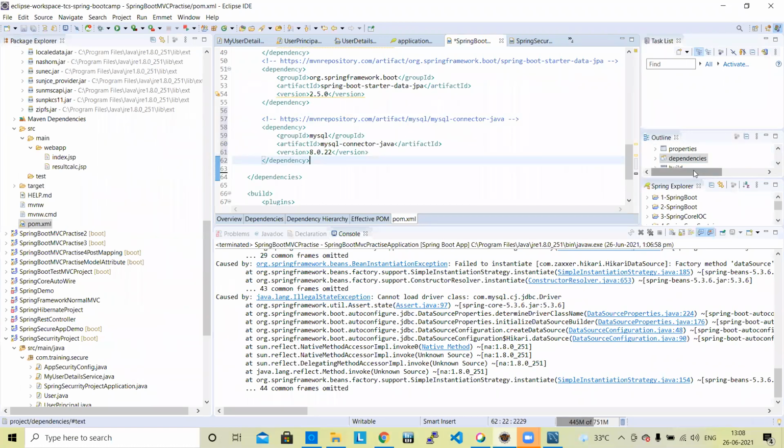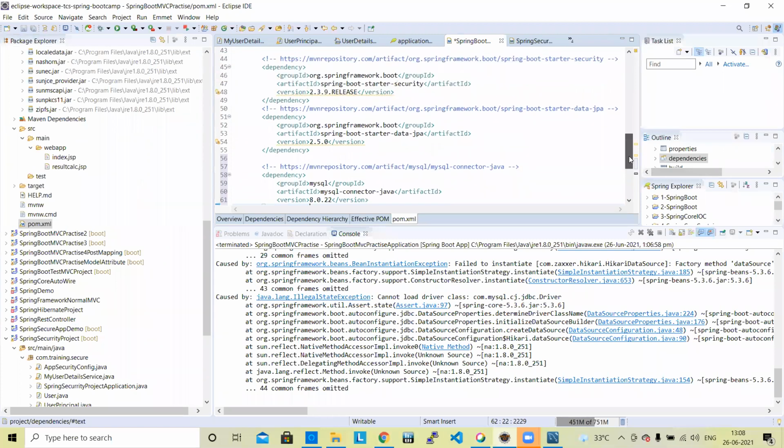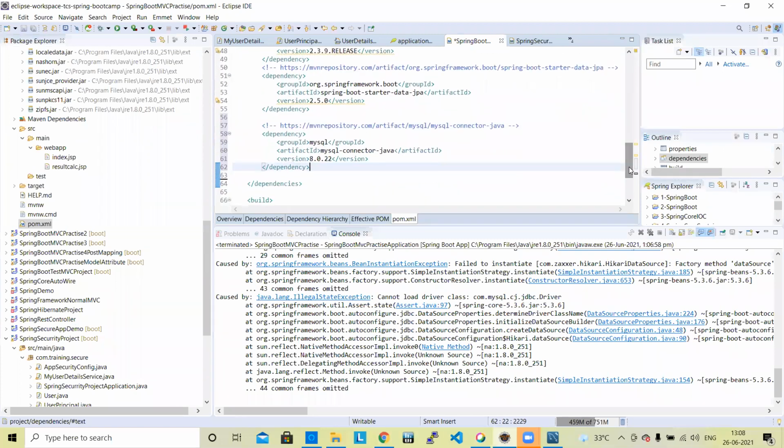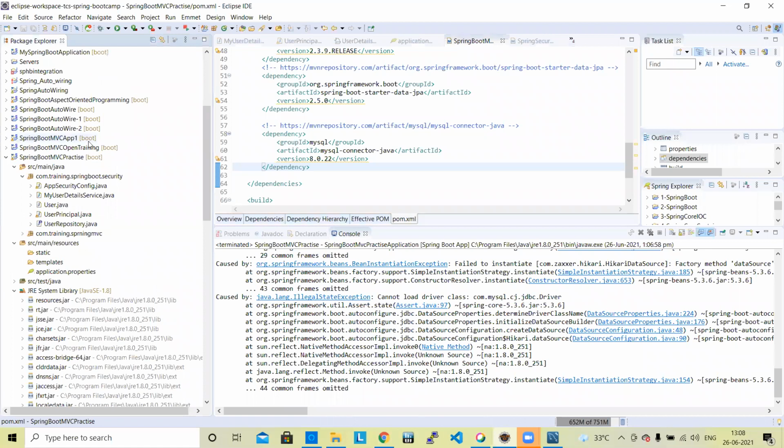So how many dependencies have we added so far for this application? First we added Spring Boot starter security, then we added the Spring Boot data JPA dependency. Third, we added the MySQL connector Java dependency. Three dependencies we have added so far for our application. Let's run this application again.